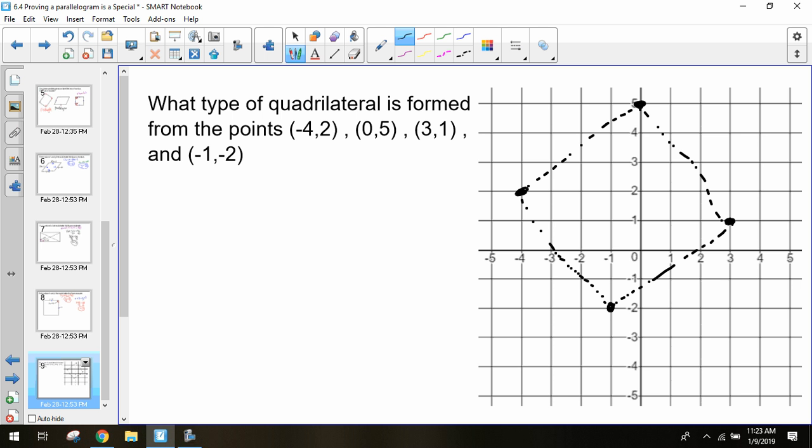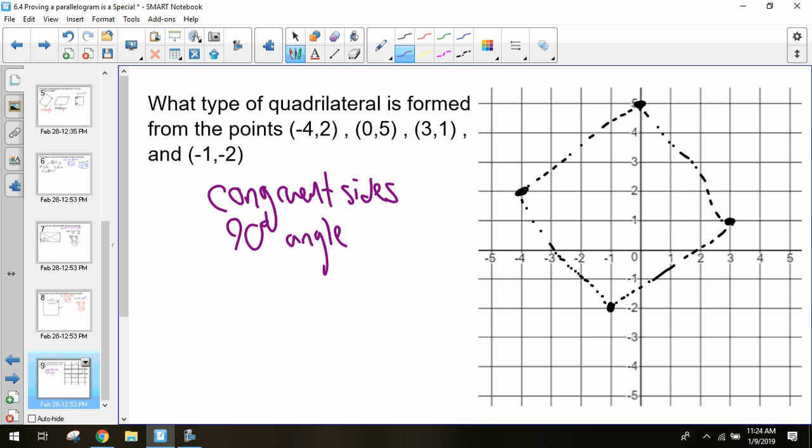So it looks like a square. Now, how can we show it's a square? What would we need to show? See how many boxes each line takes up. So we'll have to show it has congruent sides and a 90-degree angle, or at least a 90-degree angle. Okay. So how do we find the side lengths on the graph?